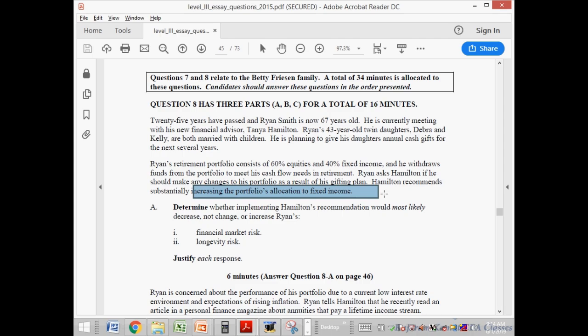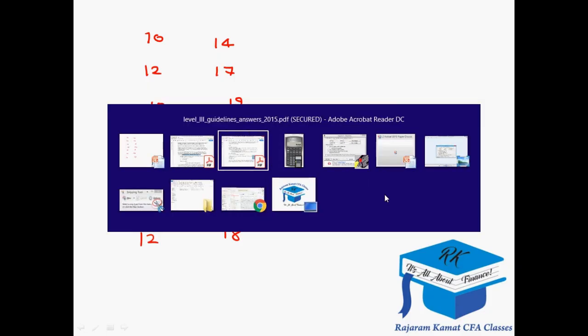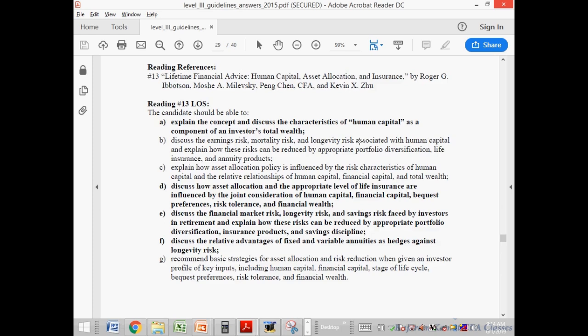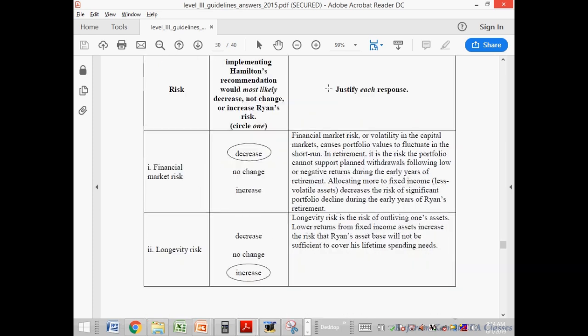Let me see what they have written over here for it. Financial market risk and volatility, you don't need to write all of this. Yeah, fine. Same thing. Allocating more to fixed income decreases the risk of significant portfolio decrease. You will simply write that equity is more riskier than debt.